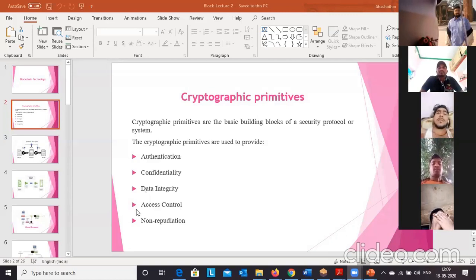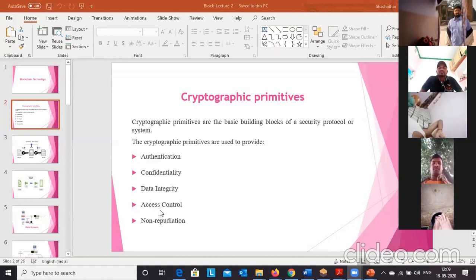Then we have one more security service, access control. Access control and authentication are different. Authentication is the process of identifying the user. Access control means each user has different access permissions in order to access the computing resources. That is access control.